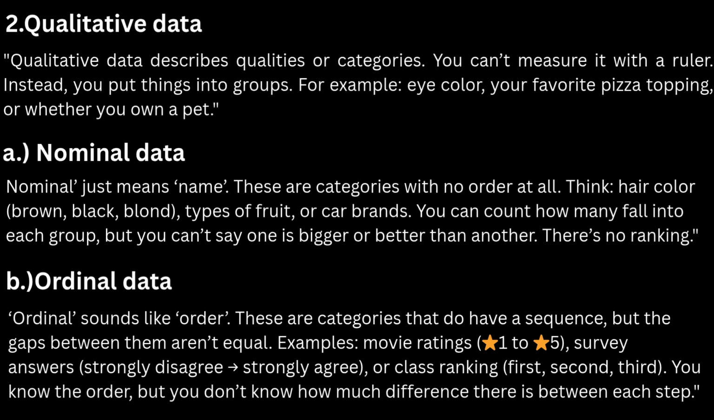Second one is ordinal data. Here ordinal sounds like order. These are categories that do have a sequence, but the gaps between them are not equal. Examples are movie ratings. Here a 5-star rating is always better than a 1-star rating. Survey answers from strongly disagree to strongly agree. Or like class ranking, first, second, third. First ranking is always better than other rankings. Here we know the order, but we don't know how much difference there is between each step.